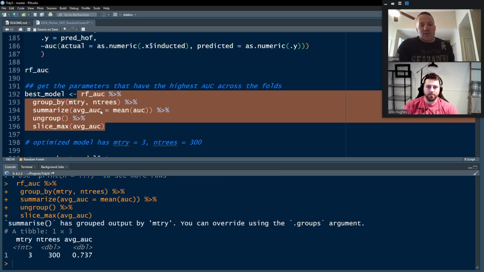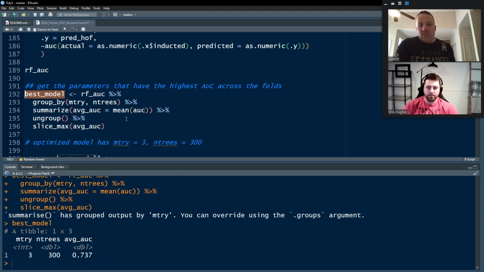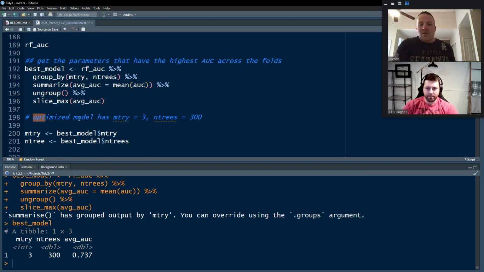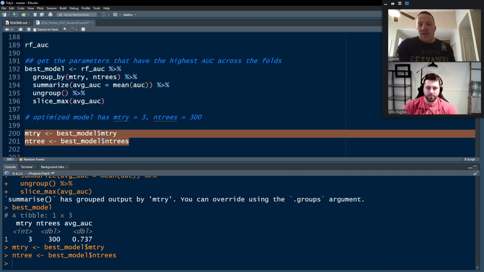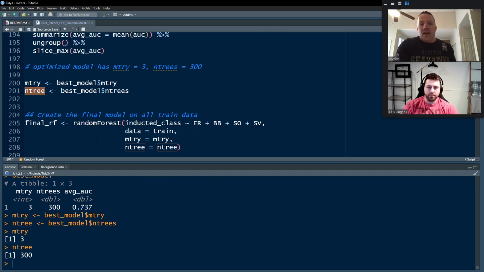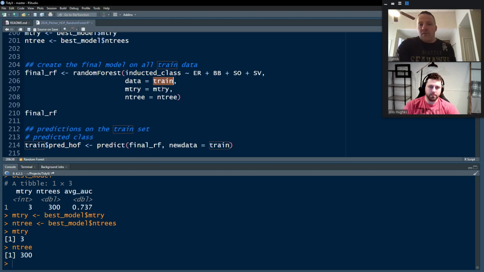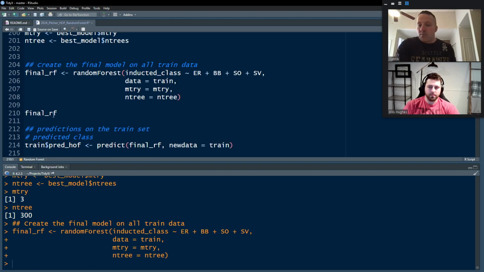This is going to produce the best model, which has an mtry of 3, ntrees of 300, and an area under the curve of basically 0.74. If we run that, we now have a nice little data frame called best model. We can use that to select out the mtry and the ntrees that we're going to need to now fit our final model to the entire training data set. Now we have our final model with the optimized and tuned parameters.